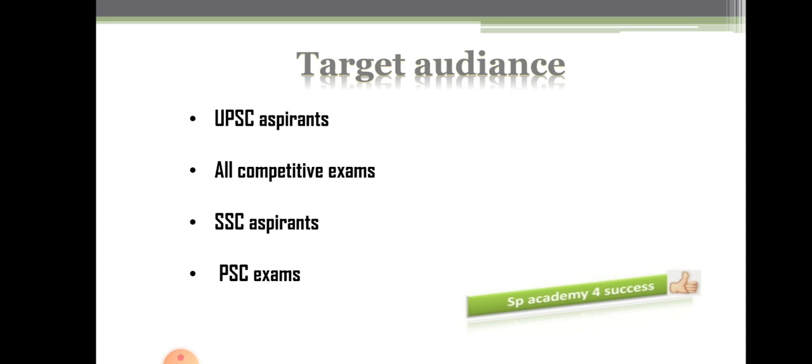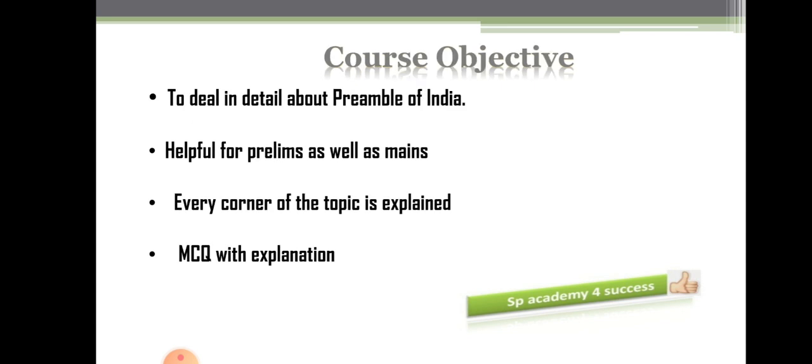Moving on, what is there in this particular course, in this preamble course, and what topics am I going to complete? The first and foremost thing is we are going to discuss the detailed structure of the preamble. Each and every word present in the preamble will be discussed, and this is helpful for your prelims as well as your mains. Many times in mains also they have asked you to write about the preamble.